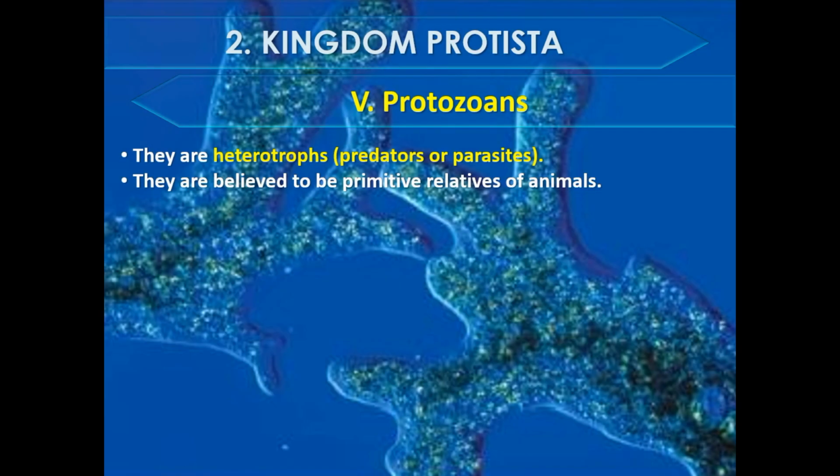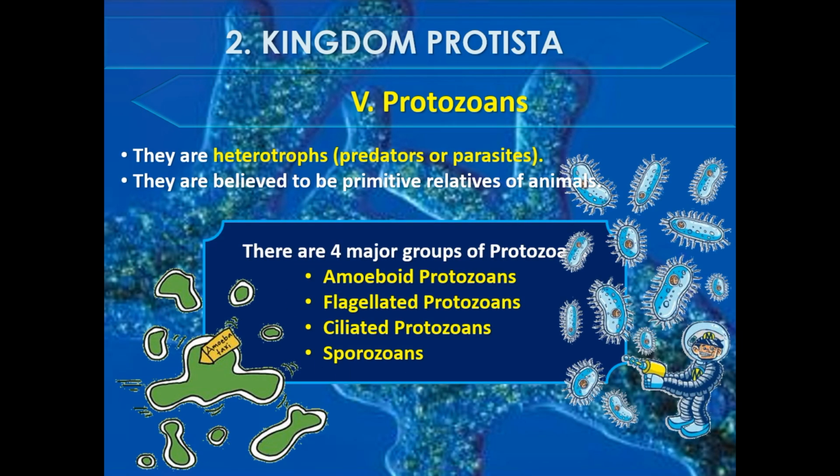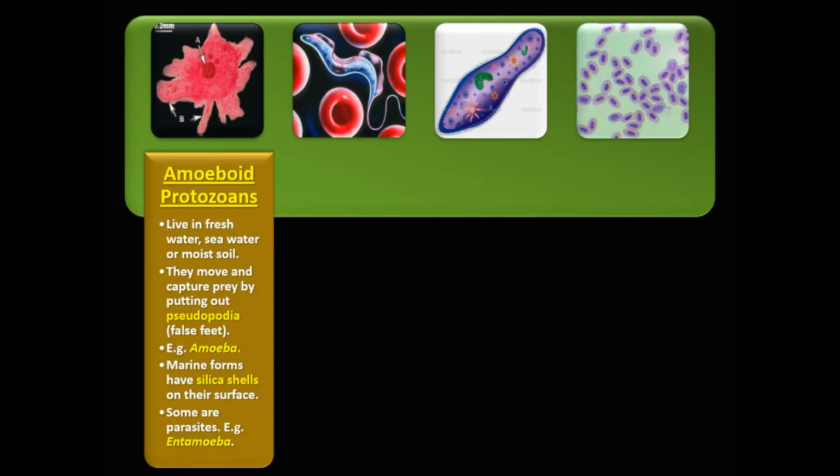Amoeboid protozoans live in freshwater, seawater, or moist soil. They move and capture prey by putting out pseudopodia, false feet. Example, Amoeba. Marine forms have silica shells on their surface. Some are parasites. Example, Entamoeba.